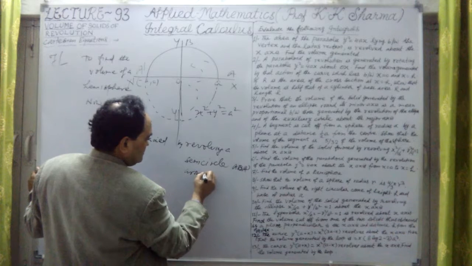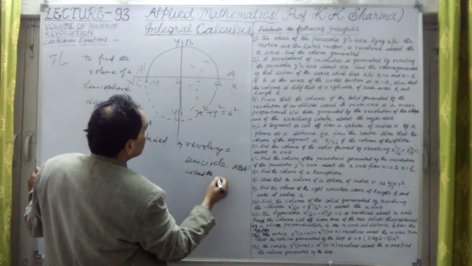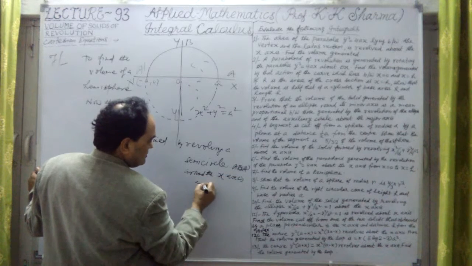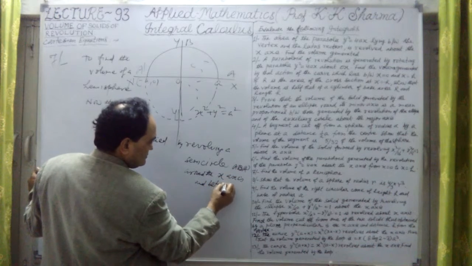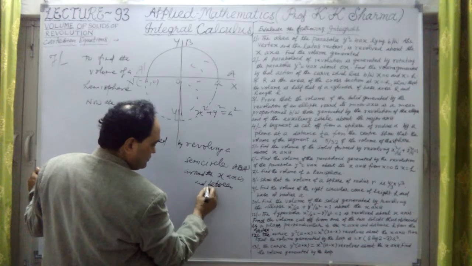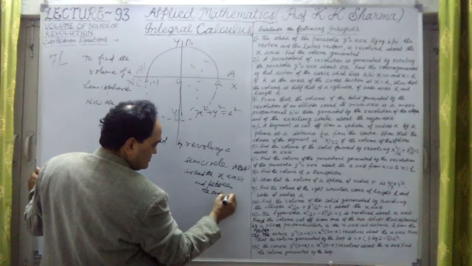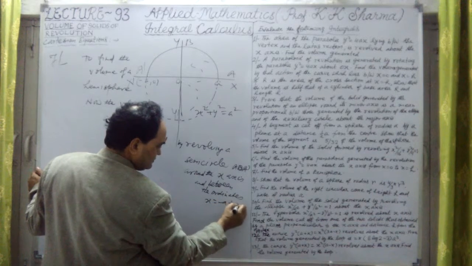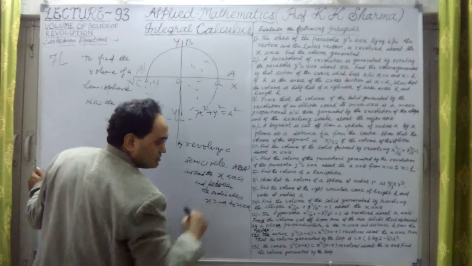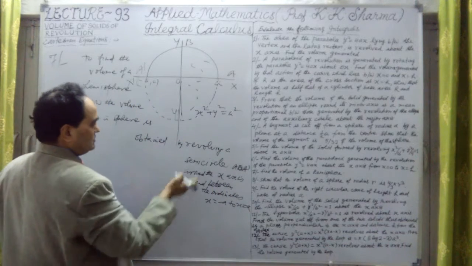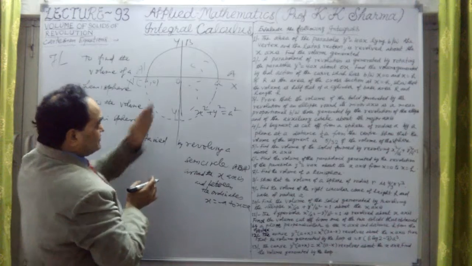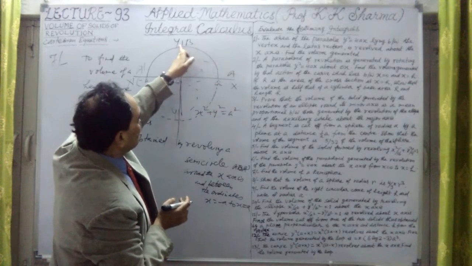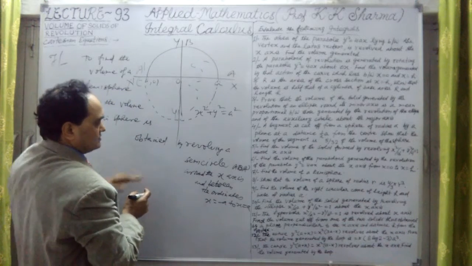around the x-axis, and between the ordinates x equal to minus a to x equal to plus a. This is the whole sphere. Okay, the complete sphere is obtained. What is a hemisphere then? This is the hemisphere, the half portion. In this case, this arc AB is revolved around the x-axis.